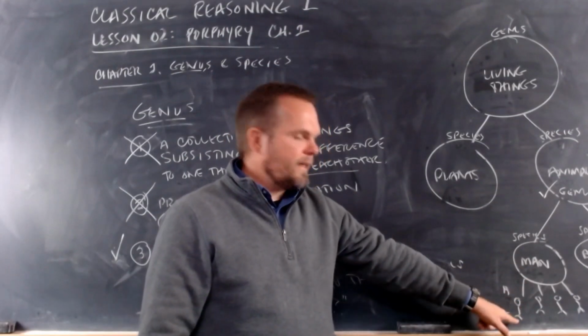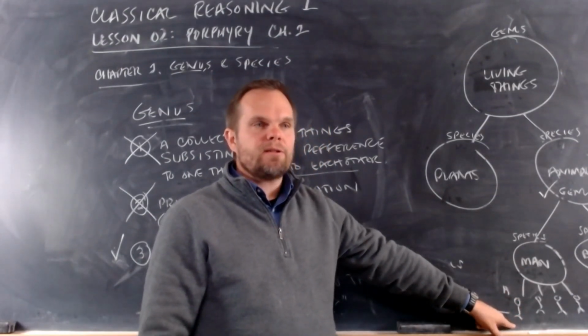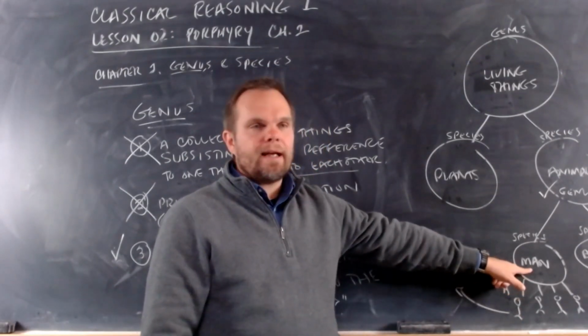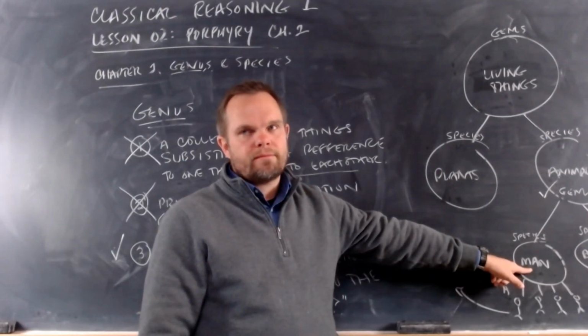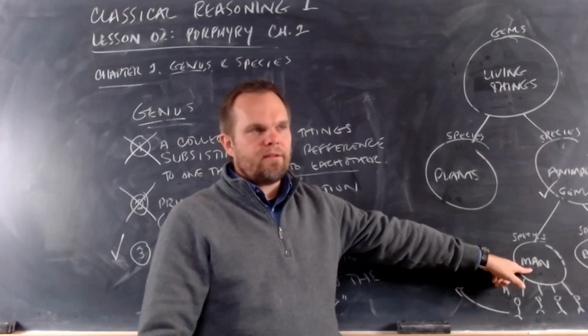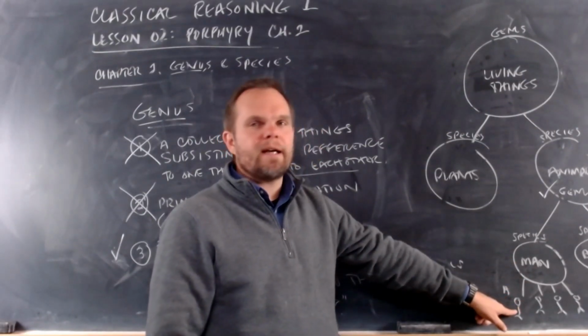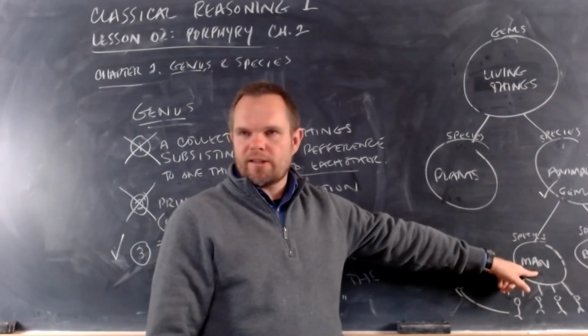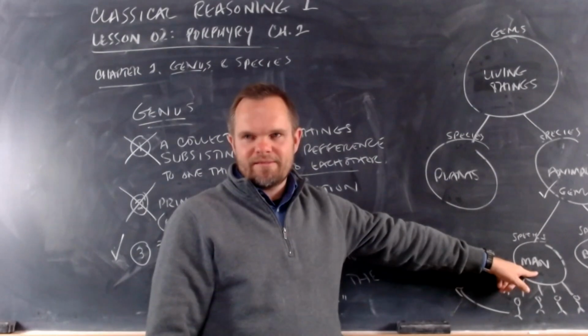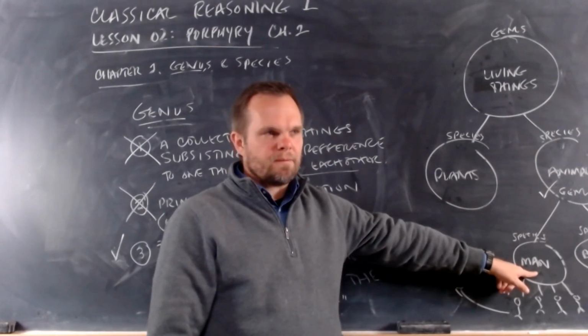Man is predicated of many things. Let me ask you this. Does man answer the question, what is this? Yes, it does. You're just guessing. You didn't even think. If this is Abraham and I say, what is Abraham? Man. You're telling me man doesn't answer that question? Of course it does.